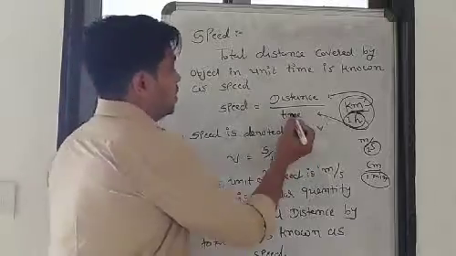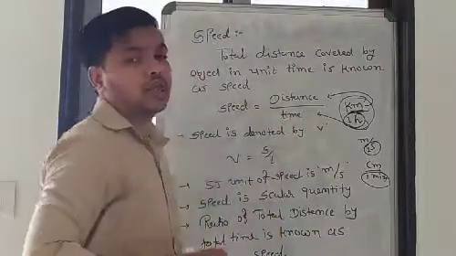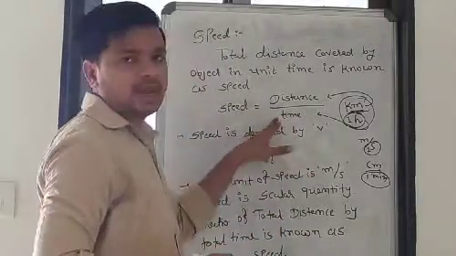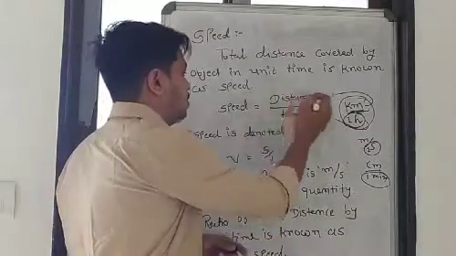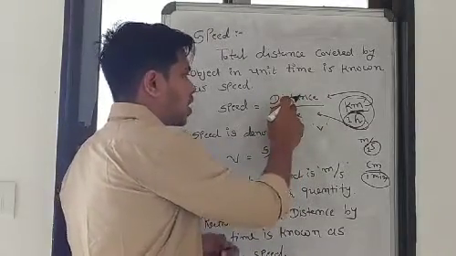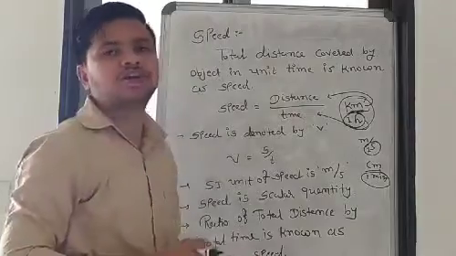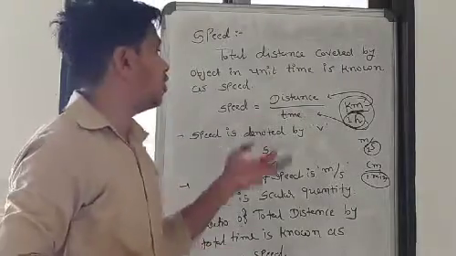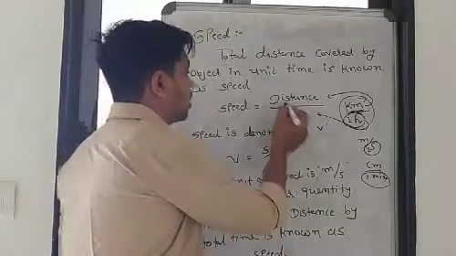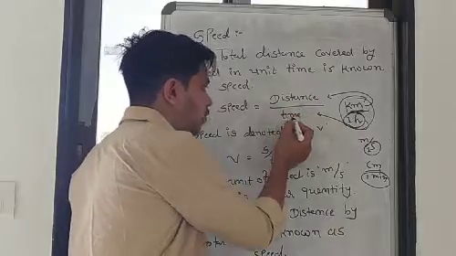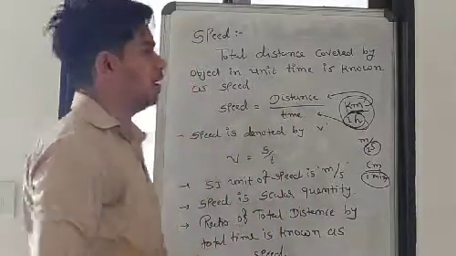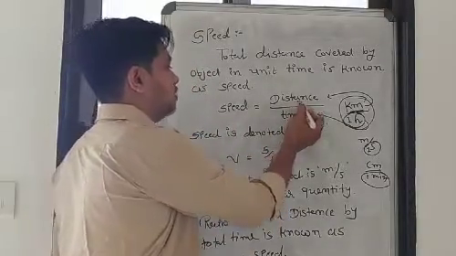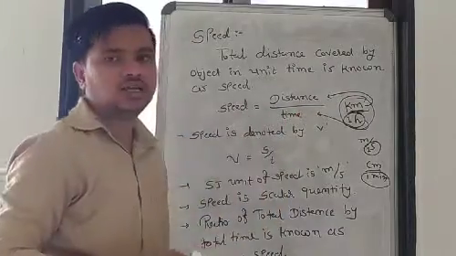Always think that the denominator should be taken as unit. So it is unit. And first of all you have to say about this one: the total distance covered by an object. Distance should always be covered by an object; without it, it cannot be here, right? So the total distance covered by an object in unit time is known as speed.